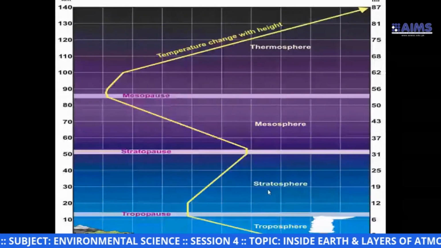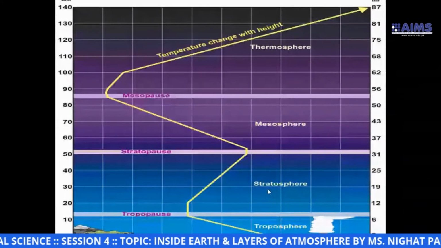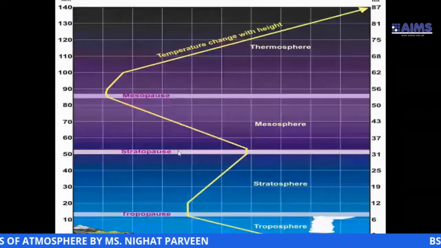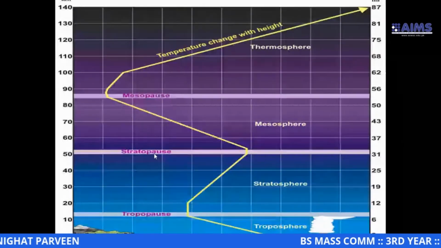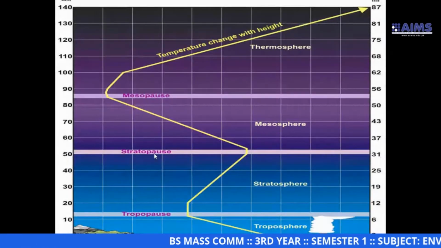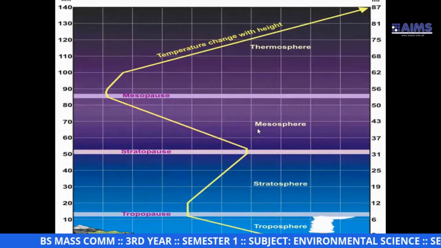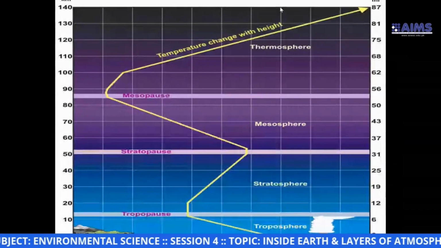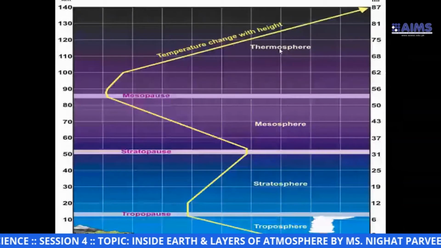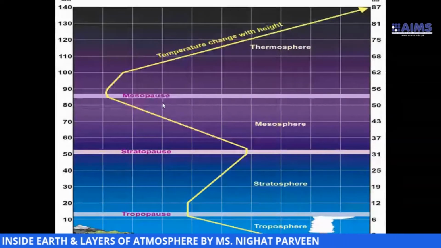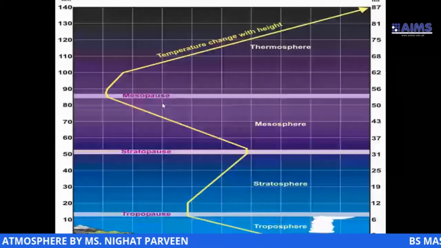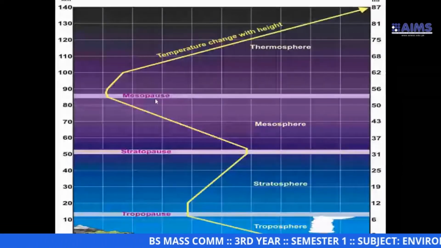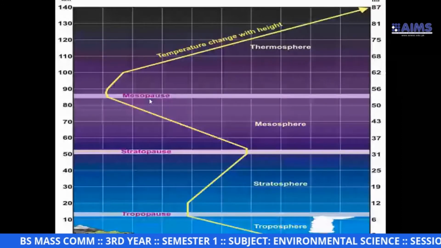Likewise, stratosphere is separated from mesosphere through a boundary. That boundary is named stratopause. Likewise, mesosphere is differentiated from thermosphere through a boundary. That boundary is called mesopause. If you look carefully at the graph, you will see one word common: pause. And what is pause?